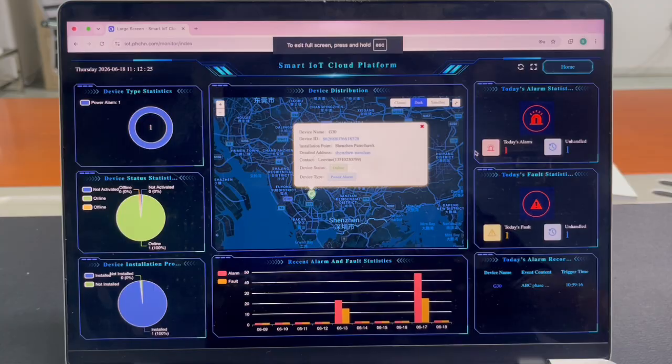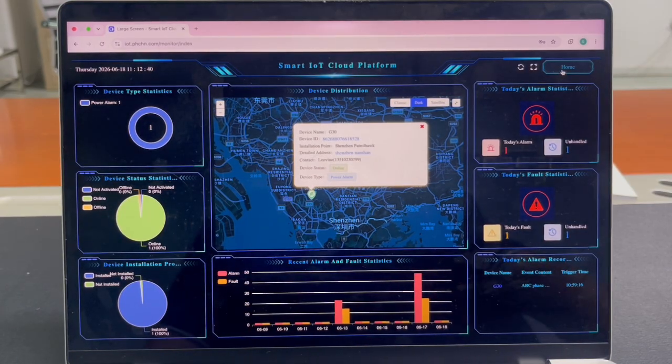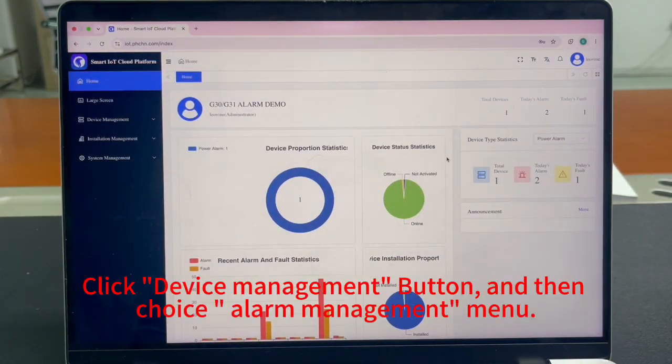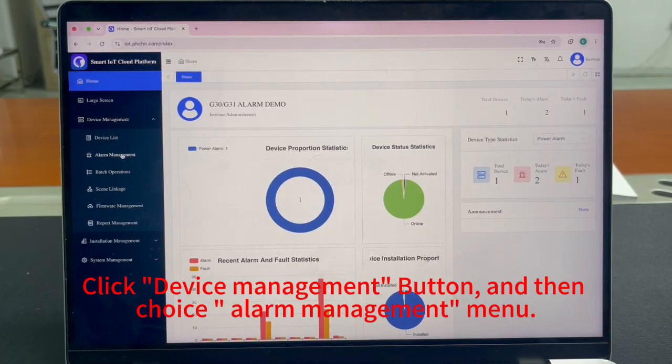Step 2. Let's go back home page. Click Device Management button, and then choose Alarm Management menu.